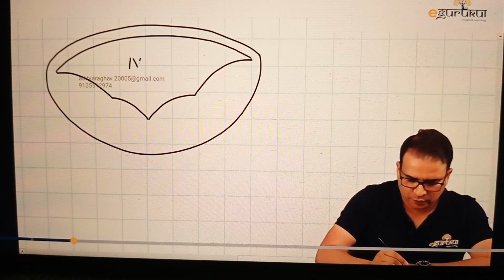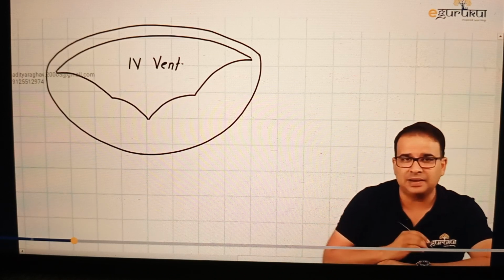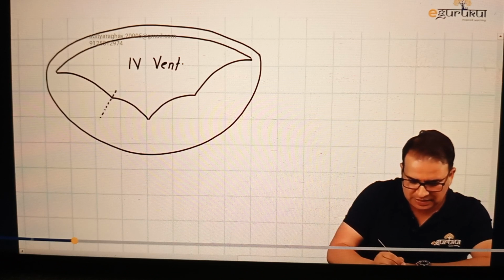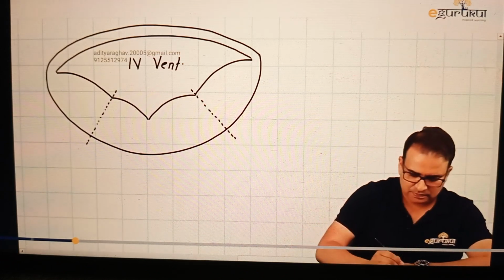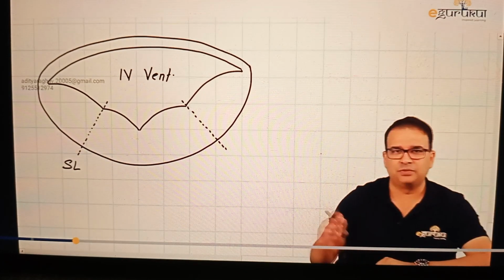So this here is the developing 4th ventricle in between. That is the developing 4th ventricle inside. And let's say this is the sulcus limitans. I'm putting this dotted line here for the sulcus limitans, which has moved more anterolaterally. I'm just writing SL for the sulcus limitans. So you can see the 4th ventricle is developing inside.